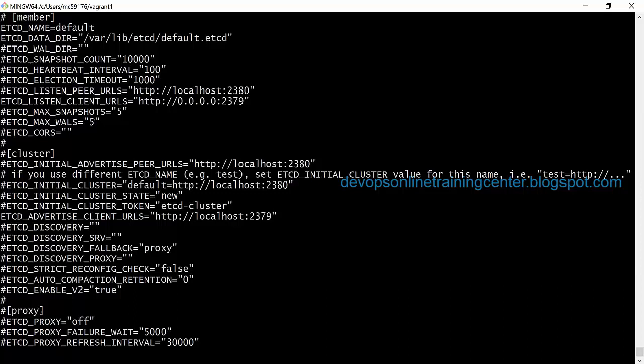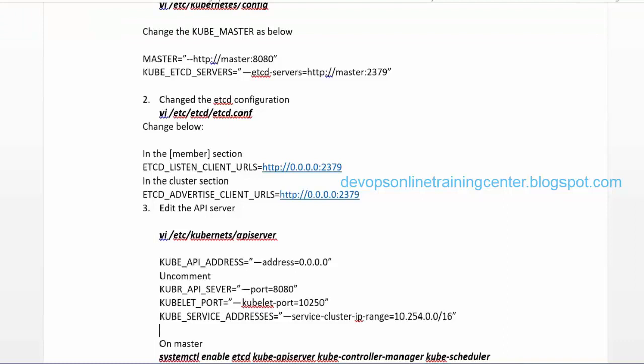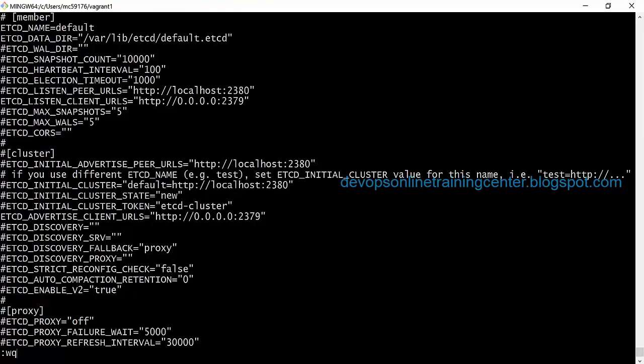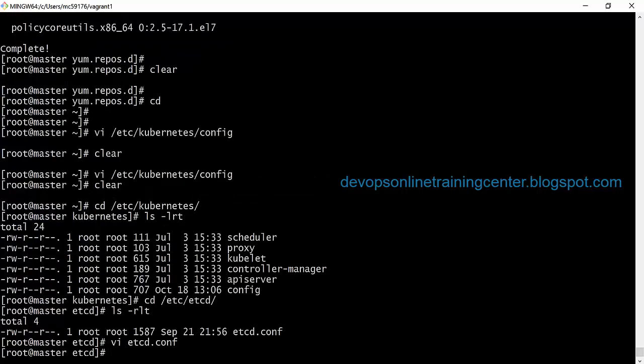So listen to clients. And here there will be also similar way in the cluster section, that also we need to modify localhost to all the machines, 0.0.0.0. Okay, and save this file. So we modify two things. One is the etcd listen client URL in member and advertise client URL in cluster. So this is to allow connections from all the machines. Earlier it was only local, now we made it 0.0.0.0, indicating that allow connections from all the nodes, right?